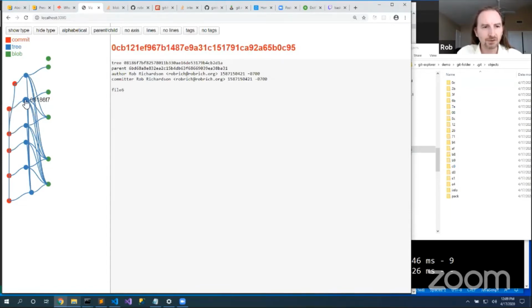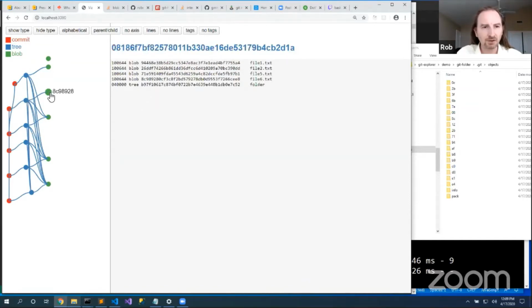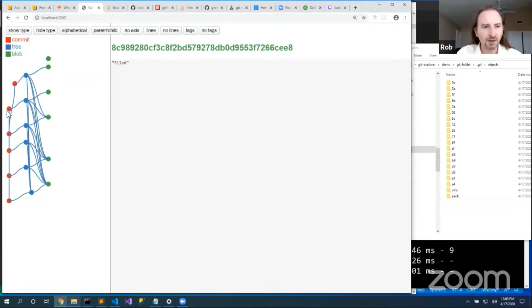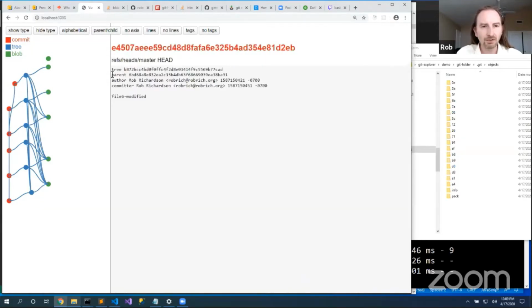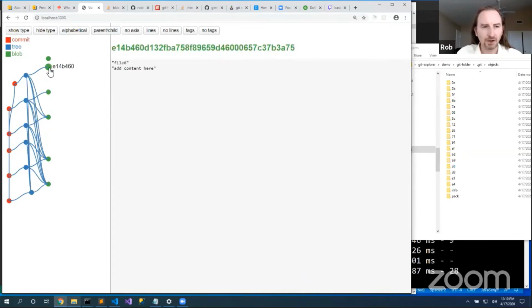It references this tree node that references the unmodified file6. Here's the unmodified file6. Those three nodes still exist in my Git repository. But then I amended it to make this node, and this node is a tree node with a file6-modified comment, and it references this new modified file.